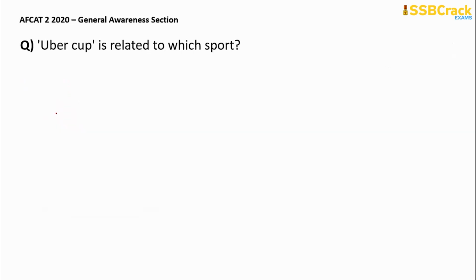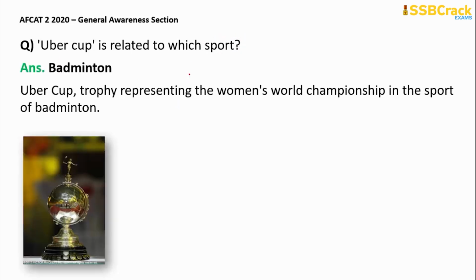Next question, Uber Cup is related to which sport? Again, a question relating to sports. So Uber Cup is related to badminton. Okay, it is representing the trophy Uber Cup. It is representing the Women's World Championship in the sport of badminton.